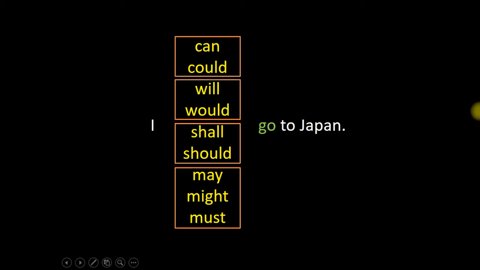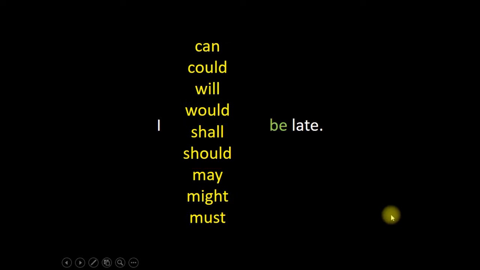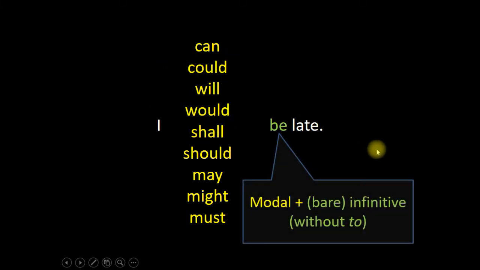So you can remember them by putting them into groups. CC, WW, SS, and MMM. Can and could, will and would, shall and should, may, might, must. Now, these verbs are used for things like possibility, permission, and things like that. One thing to note about the structure, we can say, I can be late, I could be late, I will be late, etc., is that when we use modal verbs, we follow them with the bare infinitive, which means the base verb without to.